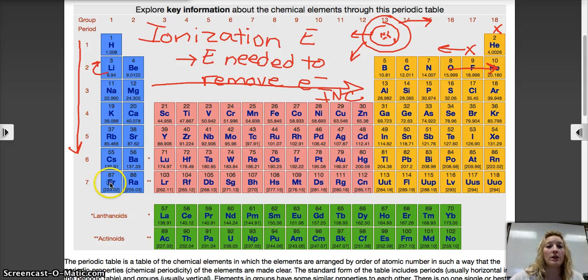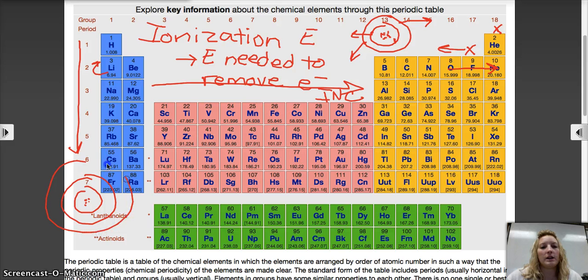Same thing with these. They're holding their electrons way out there. These are those large atoms. Their electrons are clear out here, far away from the protons that are holding them. So it's going to be really easy to steal one of those. It's not going to take as much energy because they're way out there. These guys, however, their electrons are really close to the protons. That means those protons are holding on really tight. So it's going to take a lot more energy to steal one of these guys than it is to steal one of these electrons. So as we go down, the ionization energy decreases.